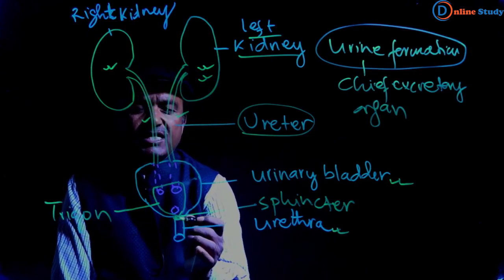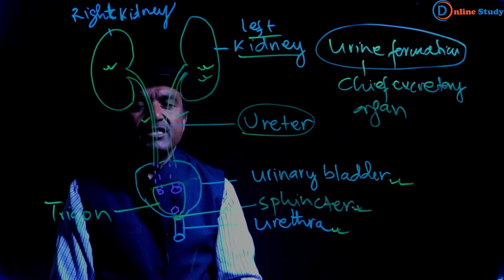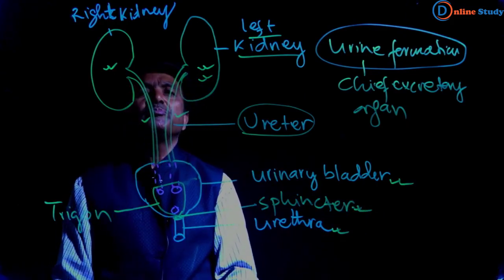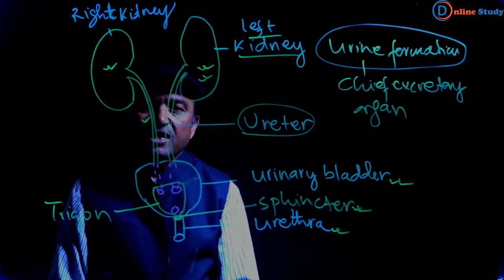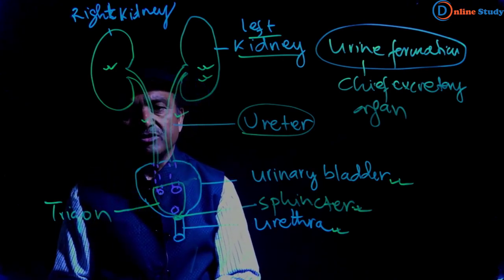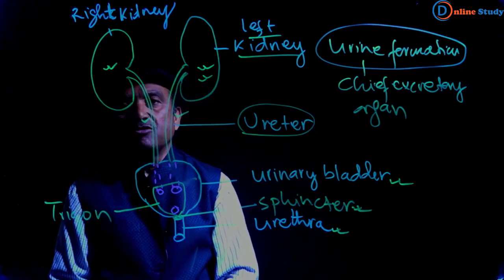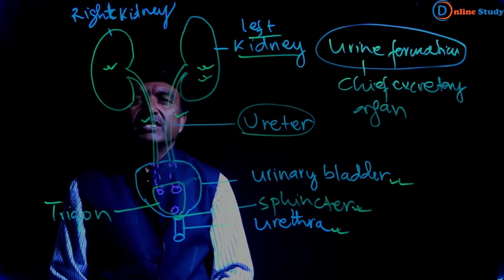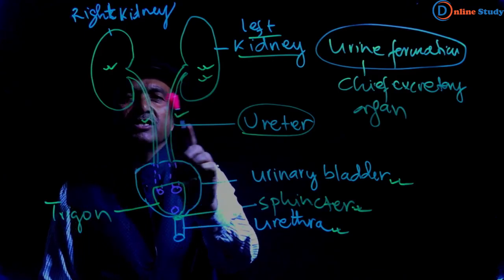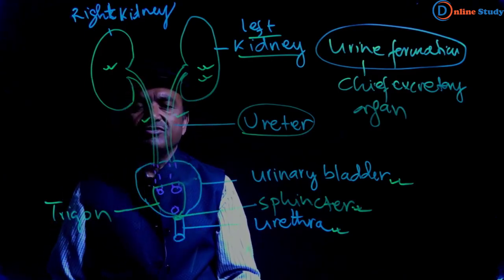The urethra is guarded by a sphincter. So this is the simplified diagram of the urinary system of a human. Now let us discuss the structure of the kidney.